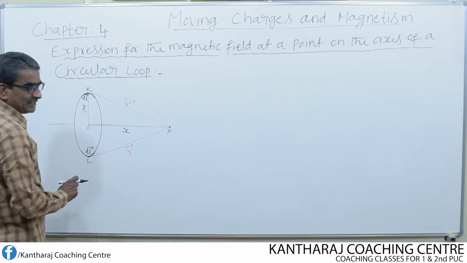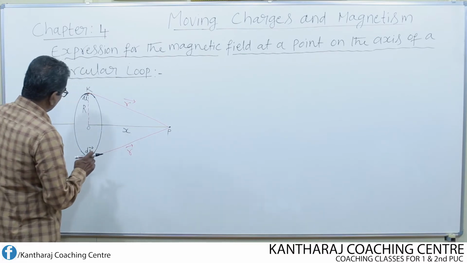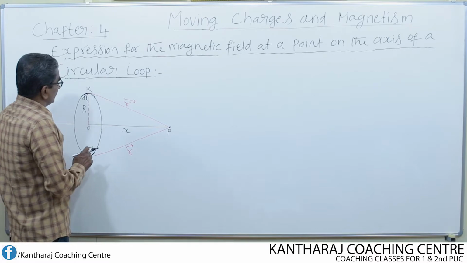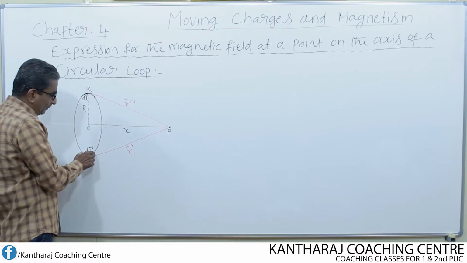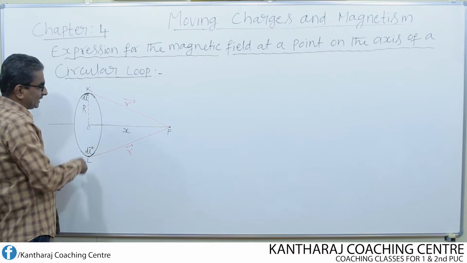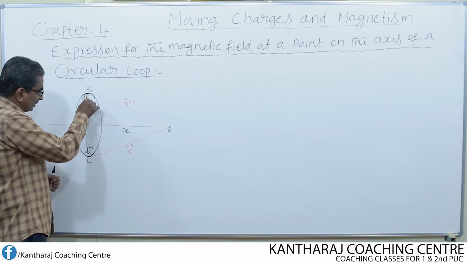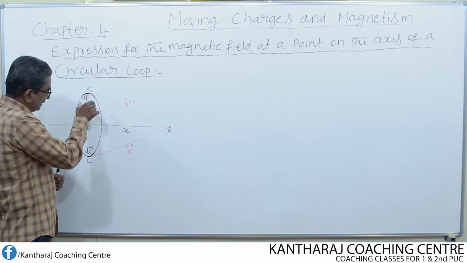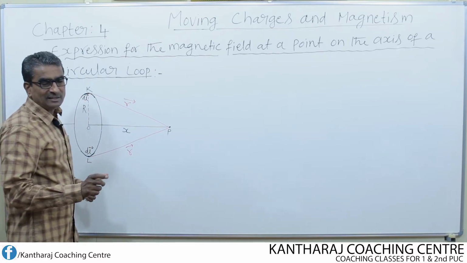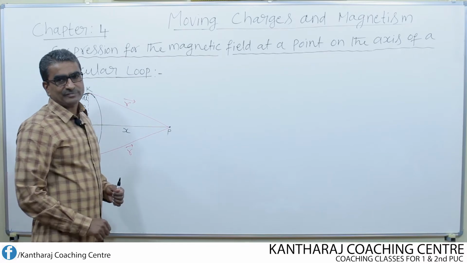Now, on this loop, exactly at the two opposite ends of the diameter, if I extend this dotted line, then it becomes a diameter. I imagine two identical current elements.